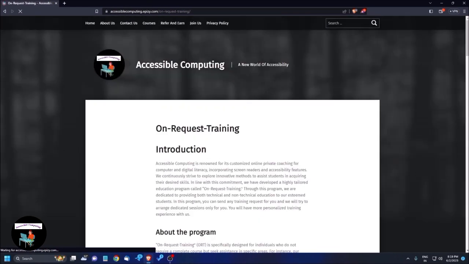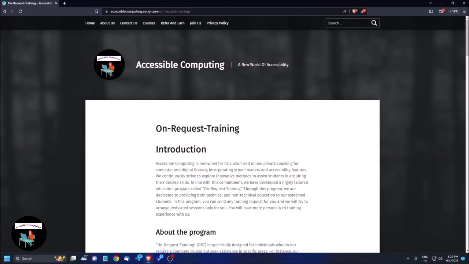The on request training program page is open. So now here I'm reading: banner landmark, main landmark, heading level 1 about the program, heading level 2 personalized training experience, heading level 2 introduction. This is the introduction. You can read: Accessible Computing is renowned for its customized online private coaching for computer and digital literacy, incorporating screen readers and accessibility to explore its commitment on request training.